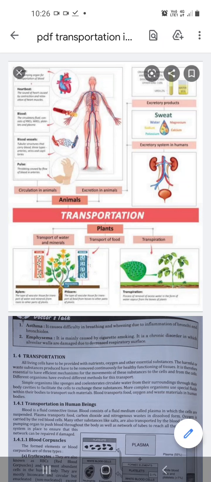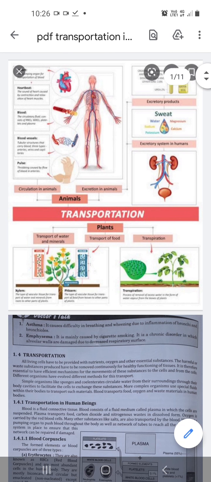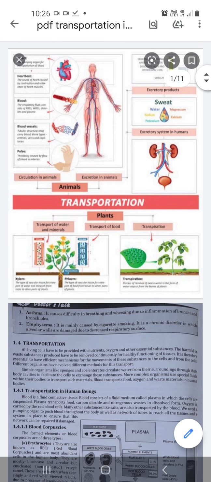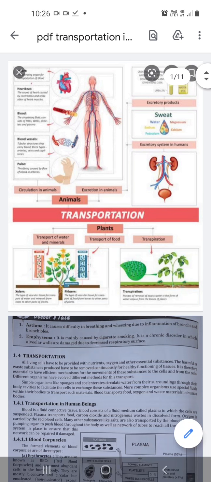Good morning, students. We are doing the chapter life process. In the life process, we have done the topic nutrition in the plants and the animals. We have done the respiration in the plants and the animals. Now, we have the third topic, that is the transportation in plants and animals.